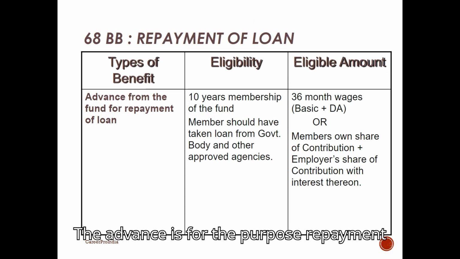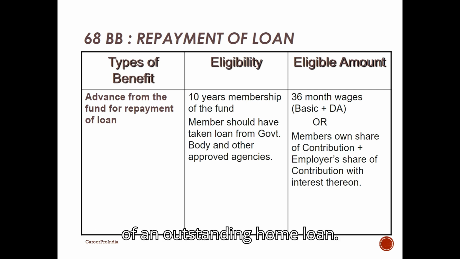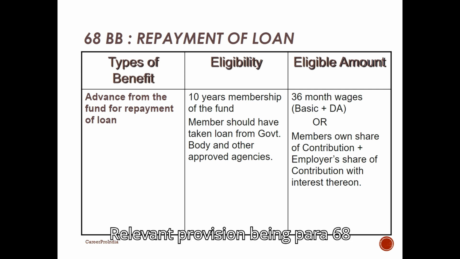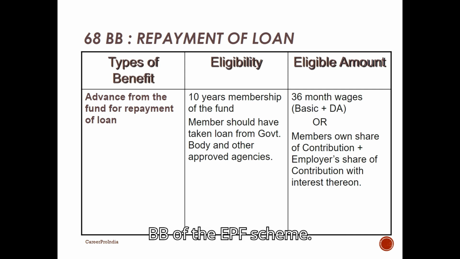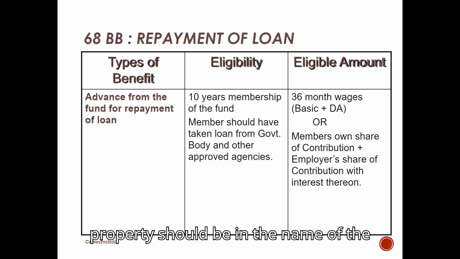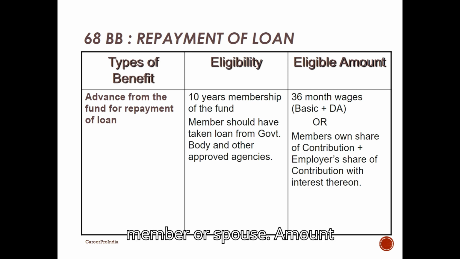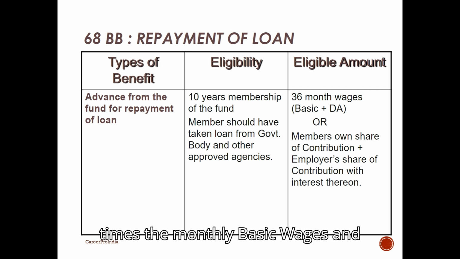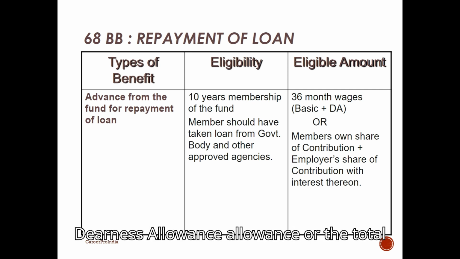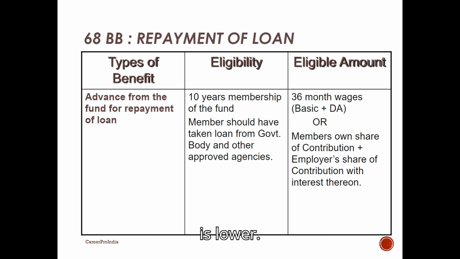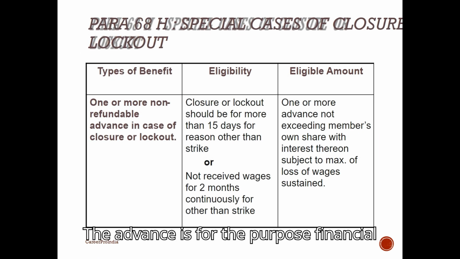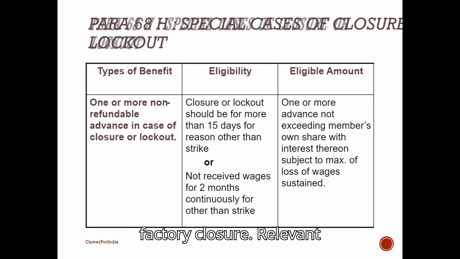The advance is for the purpose of repayment of an outstanding home loan. Relevant provision being Para 68BB of the EPF Scheme. Eligibility being minimum 10 years of service required. The property should be in the name of the member or spouse. Amount available is up to 36 times the monthly basic wages and dearness allowance or the total employee share with interest, whichever is lower.